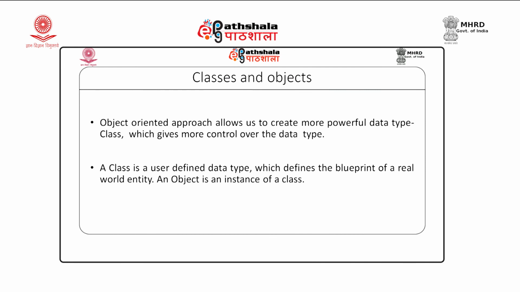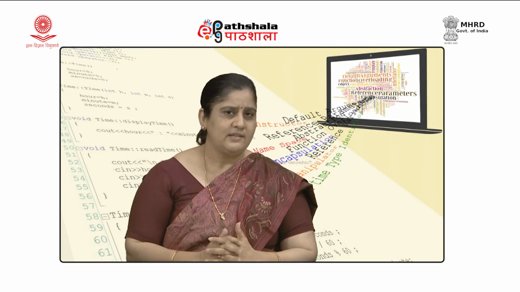The class in C++ defines the blueprint of a real world entity, and whenever we need to store the data of that kind, we can create a variable of that type. Let us take an example.